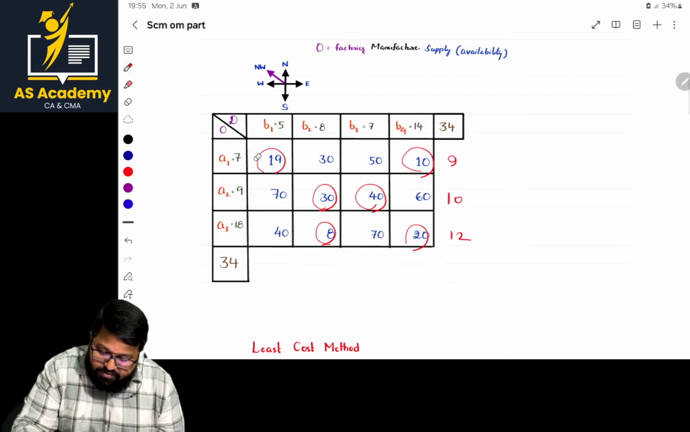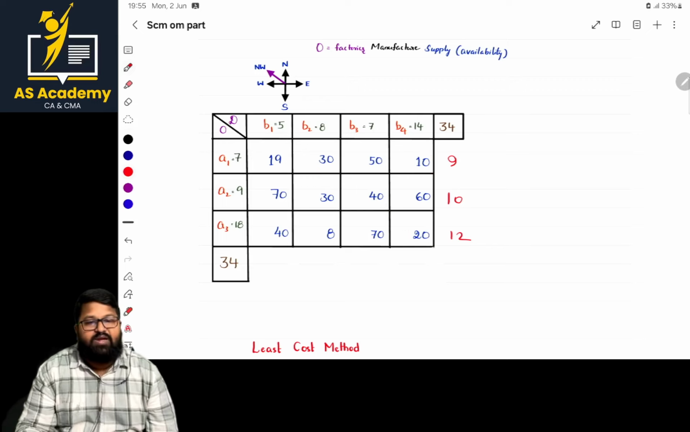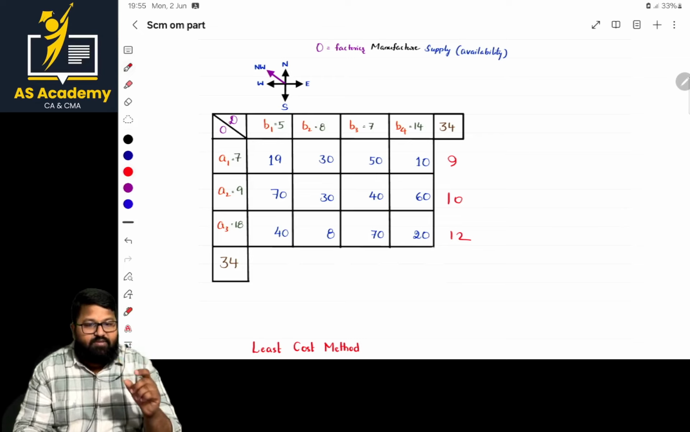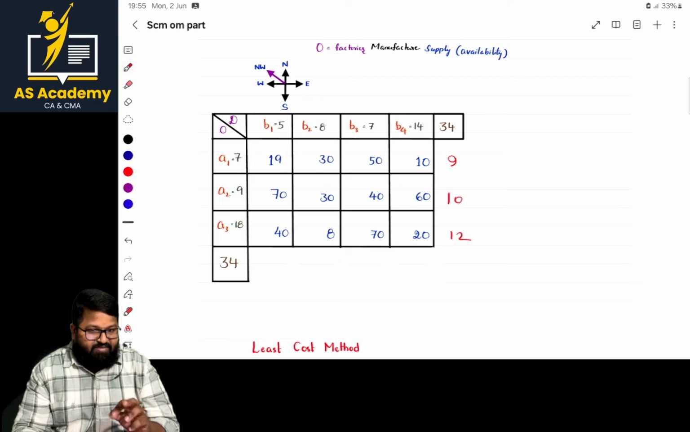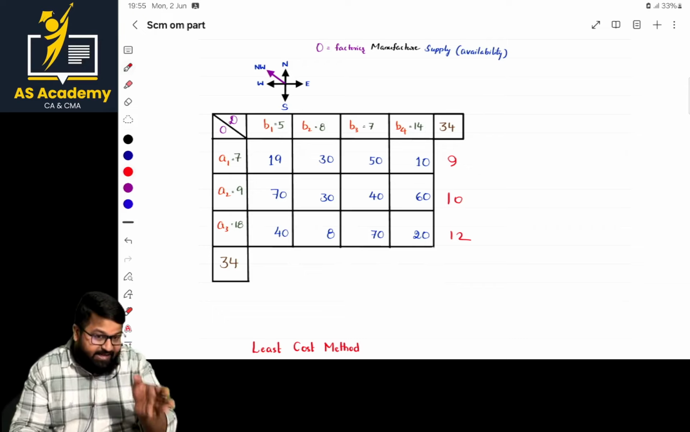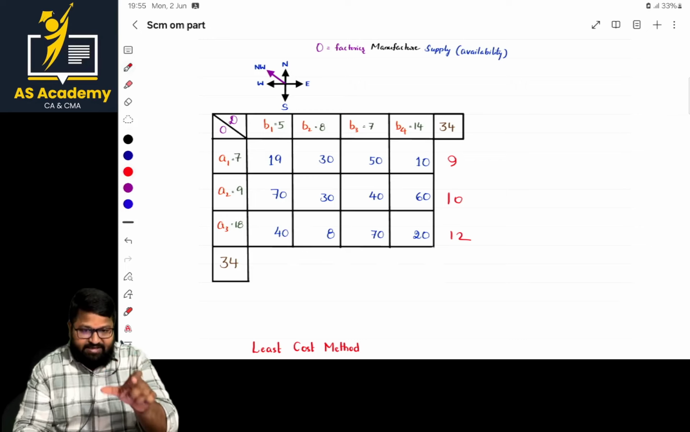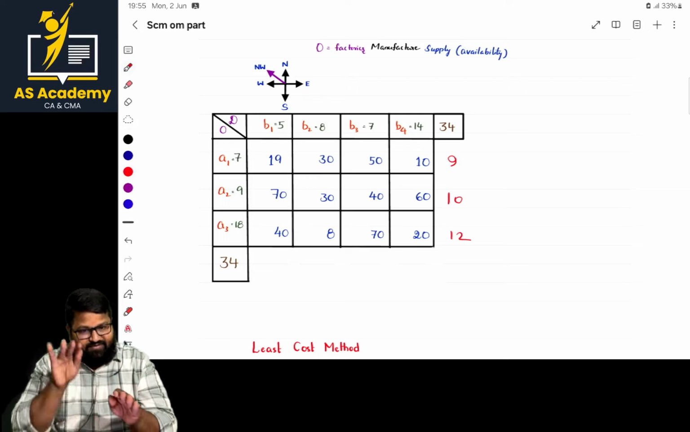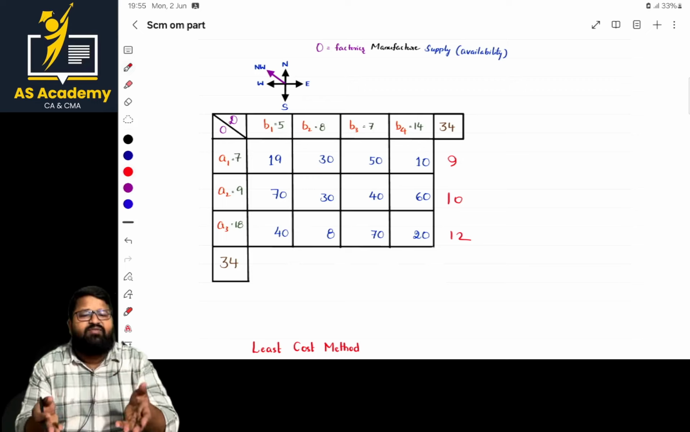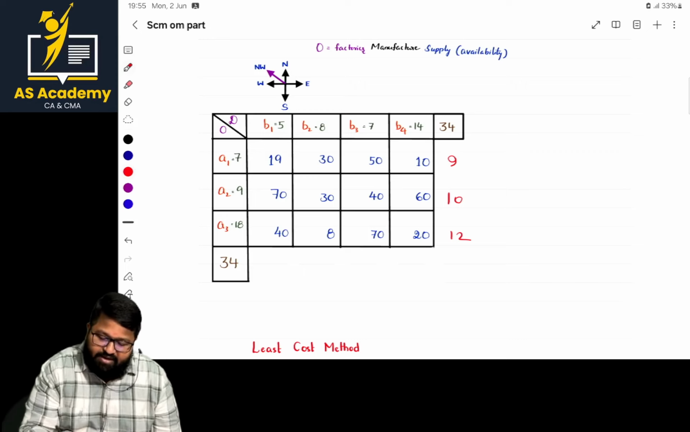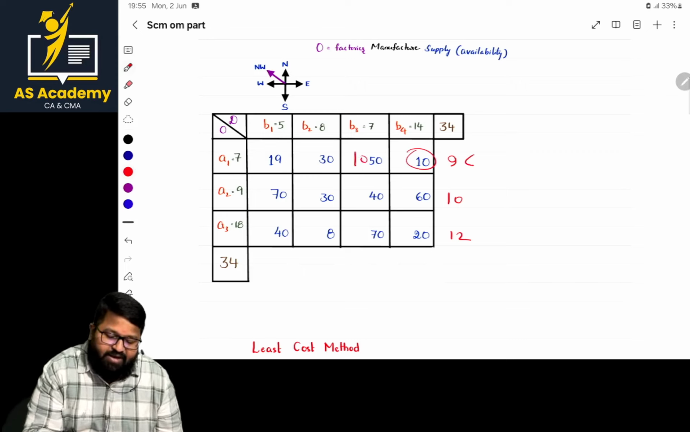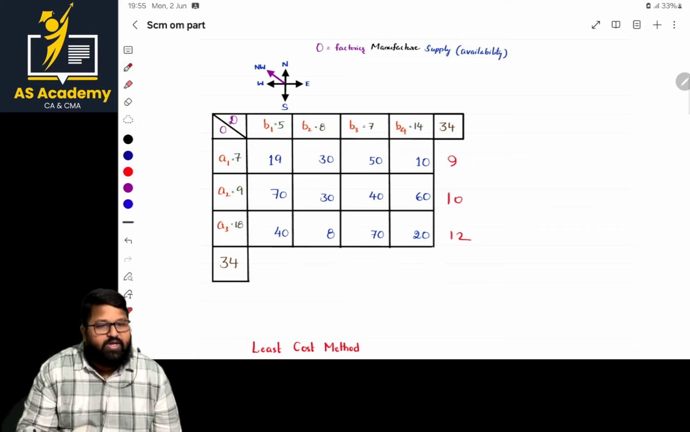Is it clear with the row penalties? The row penalties are nothing but the difference between the first least number and the next least number. Be careful: there can be cases where the first least number and the second least number are the same. Then do not worry, the difference is simply 0. For example, if both are 10, the penalty will be 0. That is a simple thing.